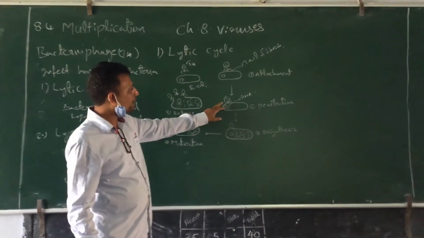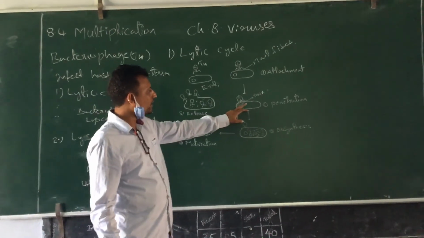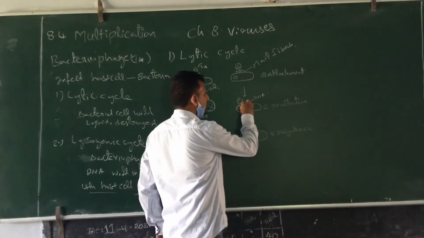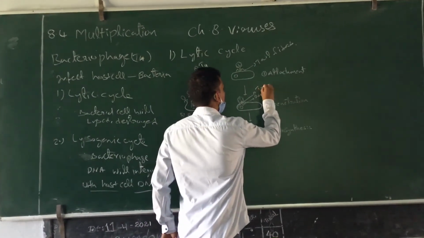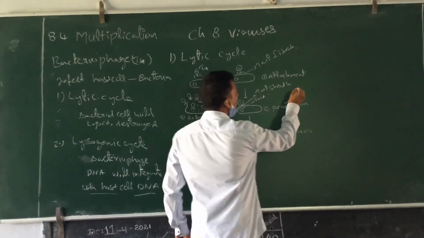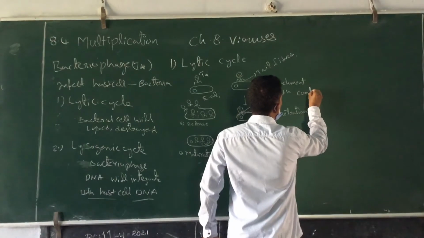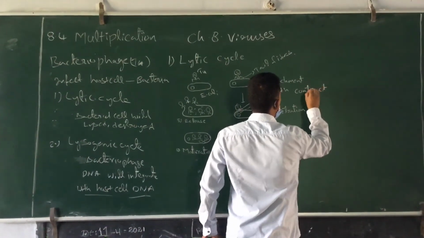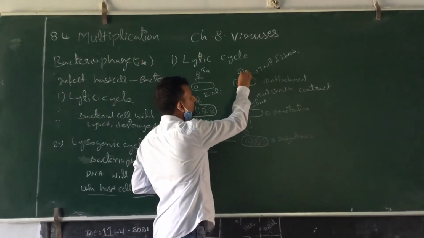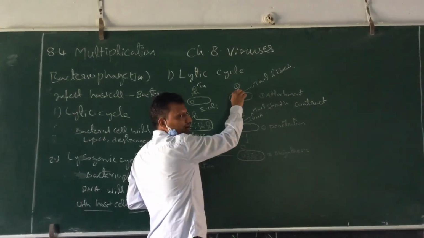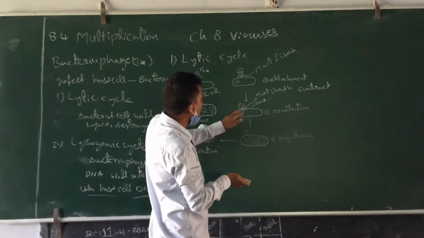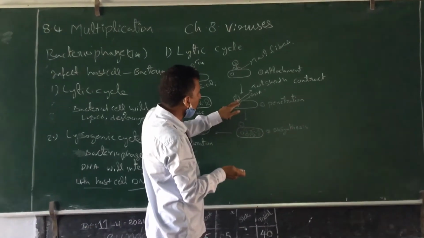After attaching on the surface of the E. coli cell, the tail sheath will be contracted. Here the tail is very long and straight, but it will be contracted, majorly the tail sheath.